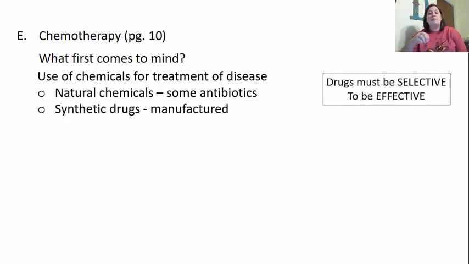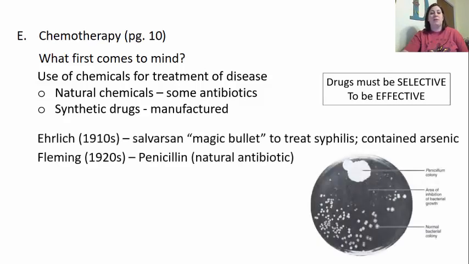Now, drugs must be selective in order to be effective. They need to be able to treat certain things, kill certain organisms. Our cells are eukaryotic. So if there's a difference in that cell compared to our cells, that's what we want to pinpoint and attack. Okay, because if we aren't selective against what we're attacking, it then can also harm us as the host, as the patient, when we're using these types of chemicals.